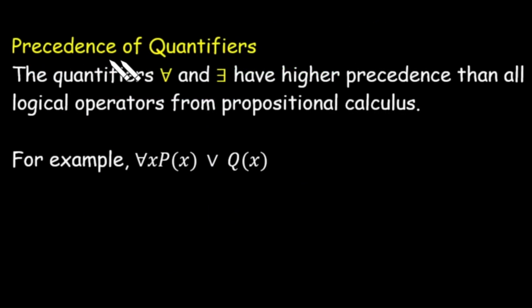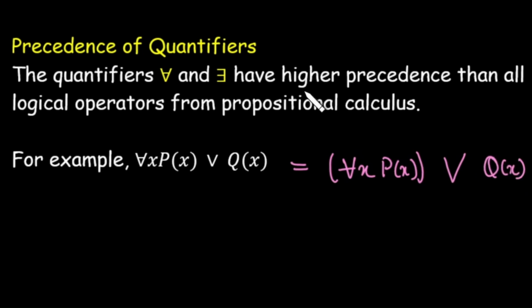Now there is a precedence of the quantifiers. Remember that the quantifiers for all x and there exists have higher precedence than all the logical operators from propositional calculus. Like we have this case, for all x, P(x) or Q(x). In this case, first we put the bracket over the quantifier.